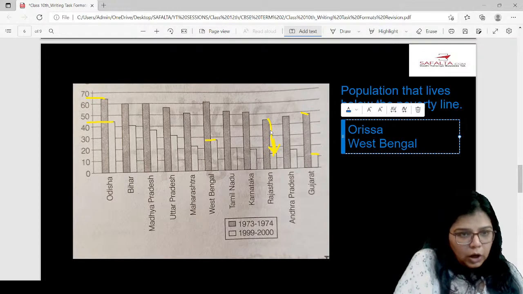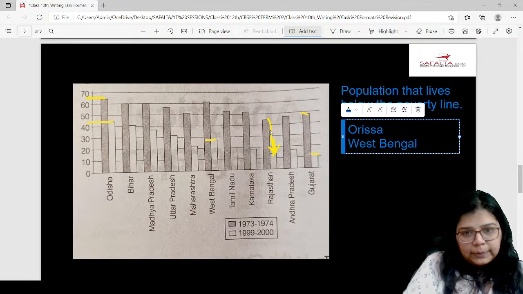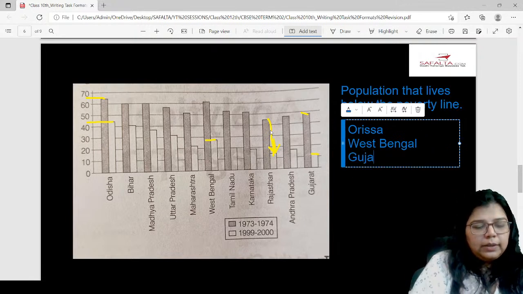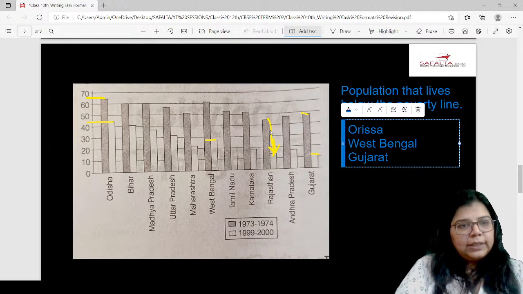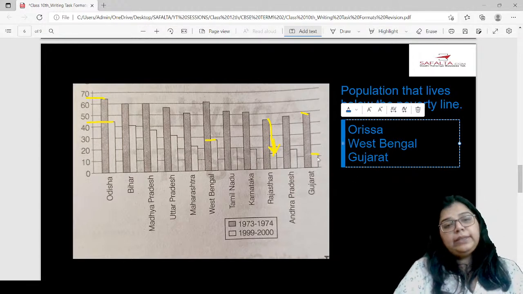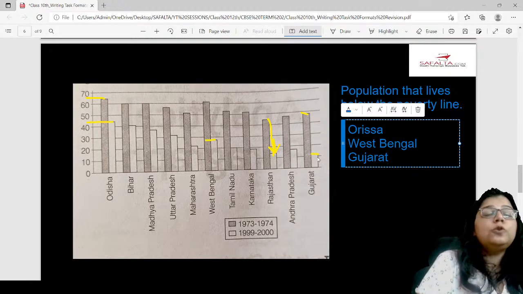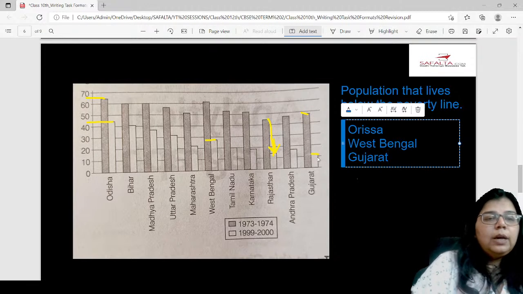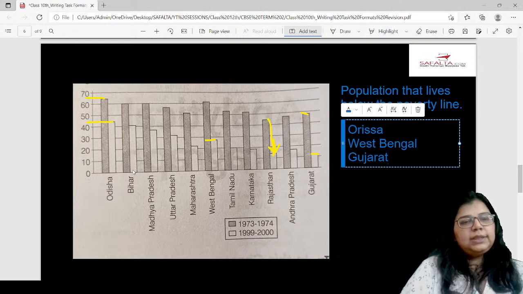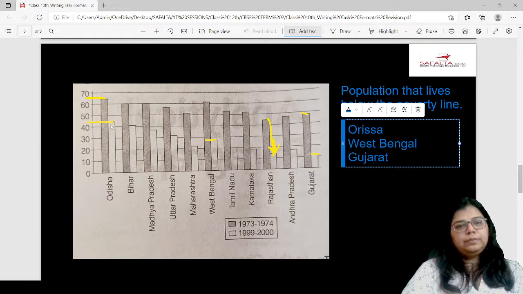The same drop you can see in Gujarat as well. So Gujarat, earlier it was close to 50 million, but now it is less than 10 million. So in Gujarat, the population that lived below the poverty line has also reduced significantly. But the least change is the one that you see here.